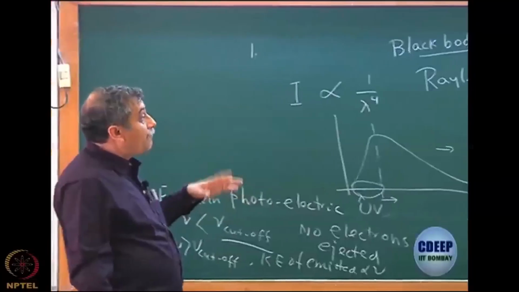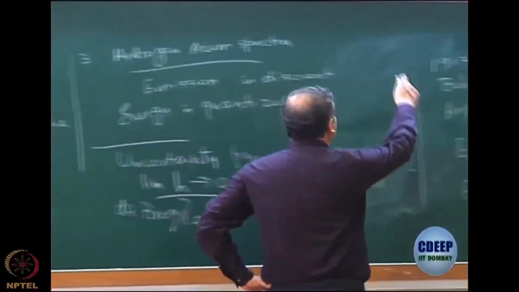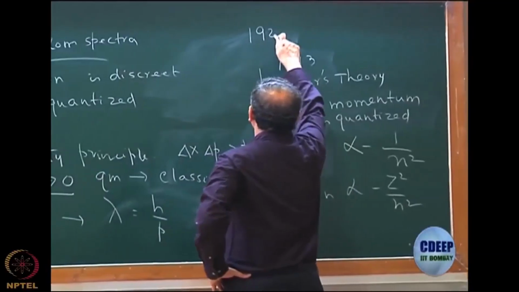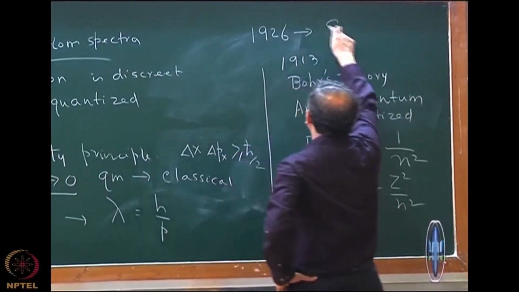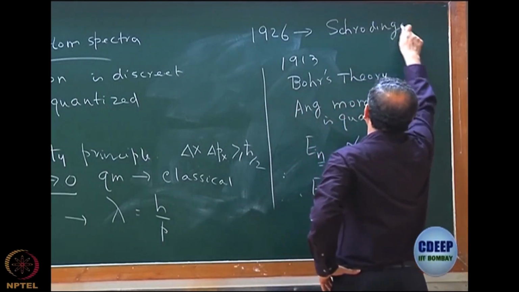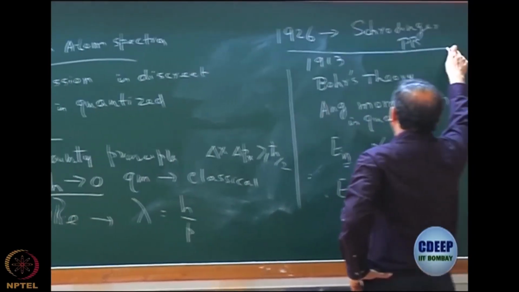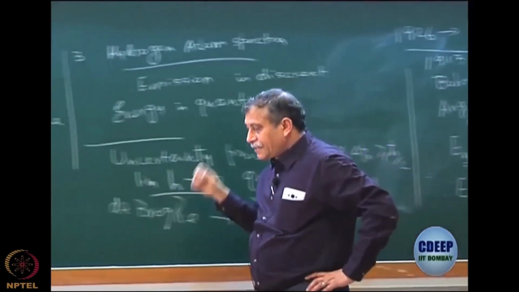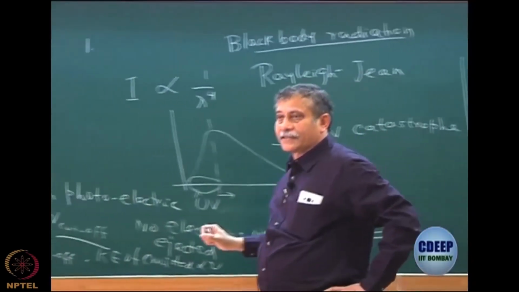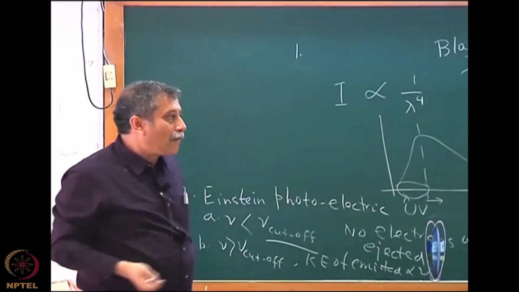The formal paper of quantum mechanics actually came in 1926, I think, when Schrodinger wrote a paper in Physical Review. This was a very important paper, which most historians think is the first paper of proper quantum mechanics. And many of these postulates evolved from it.